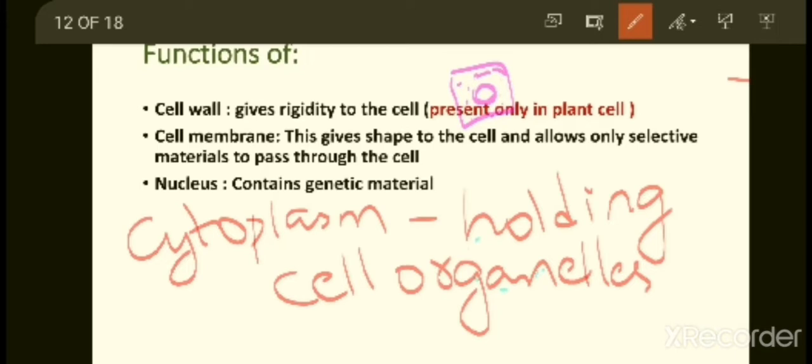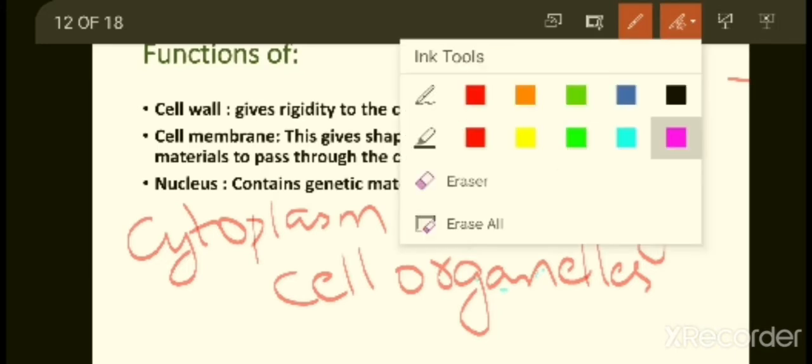And they said that cytoplasm is a heterogeneous material. Why do you call cytoplasm a heterogeneous material?